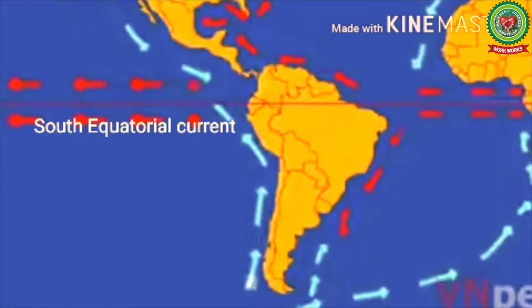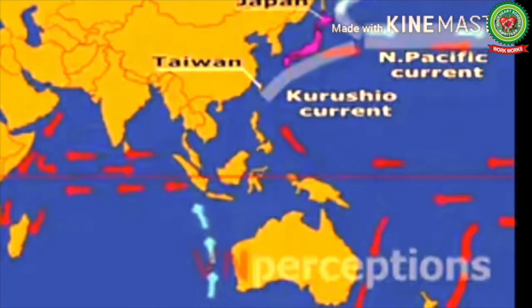Now let's start with the currents of South Pacific Ocean. So first one is the South Equatorial Current. The South Equatorial Current flows westward in the South Pacific Ocean. It is a warm current which flows almost parallel to the equator from the coast of Central America in the east towards the east coast of Australia. Here it is known as the East Australian Current. It is a warm current that flows from north to south along the eastern coast of Australia.